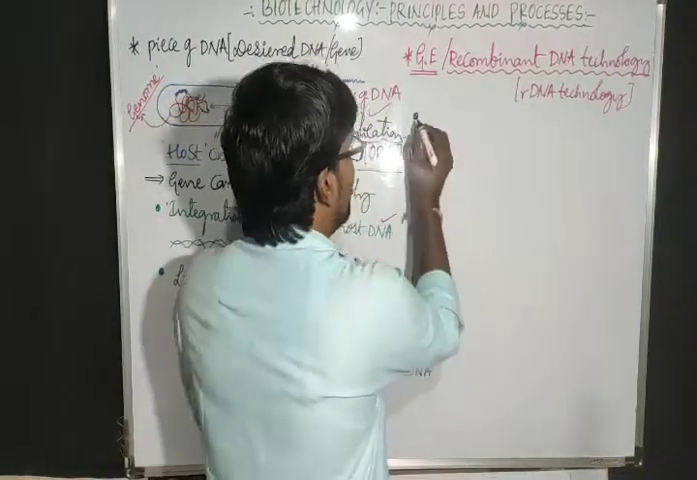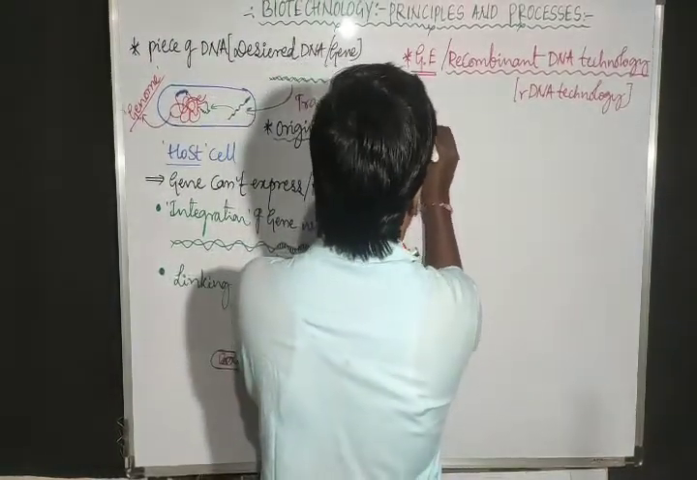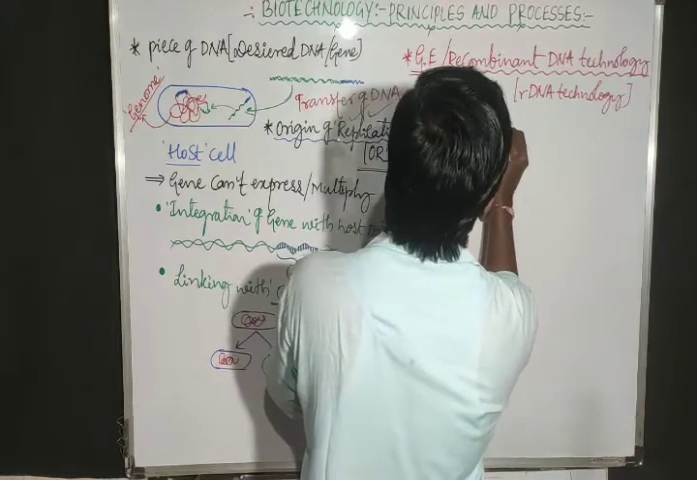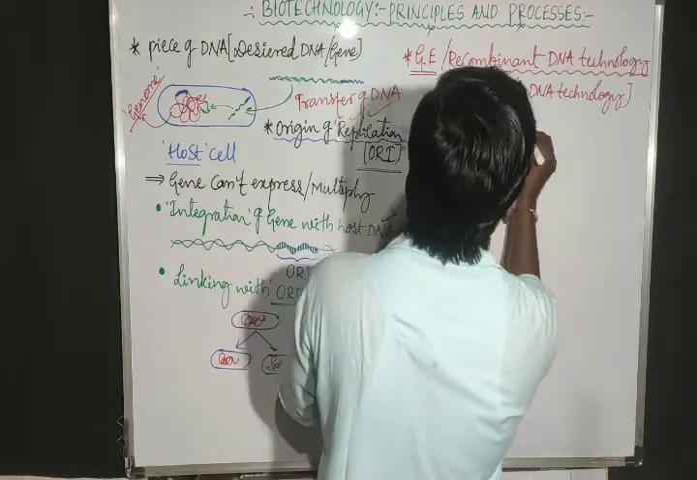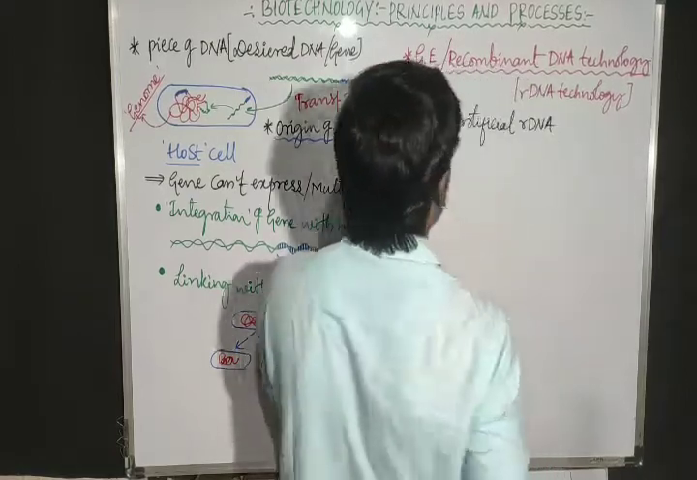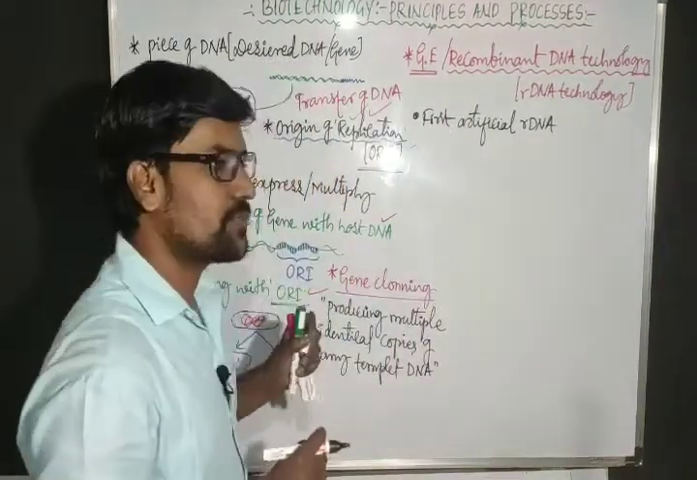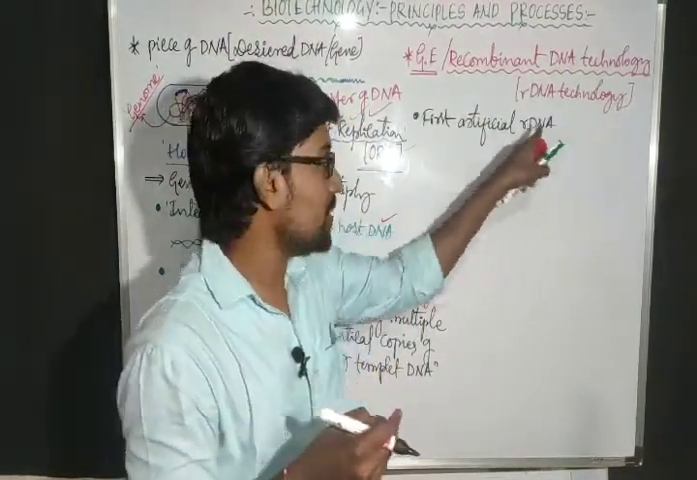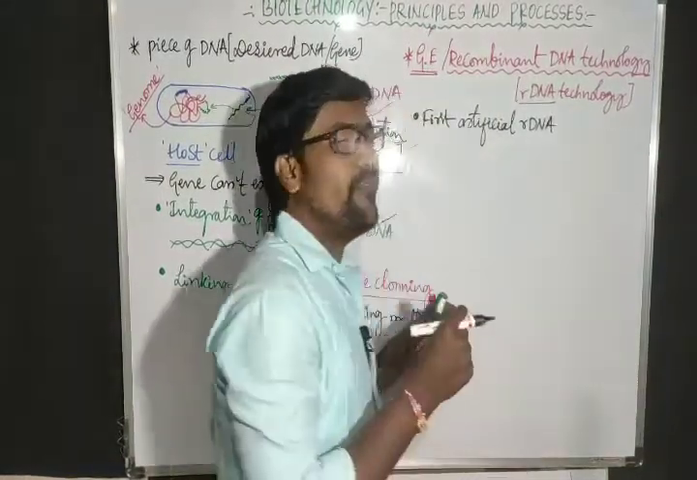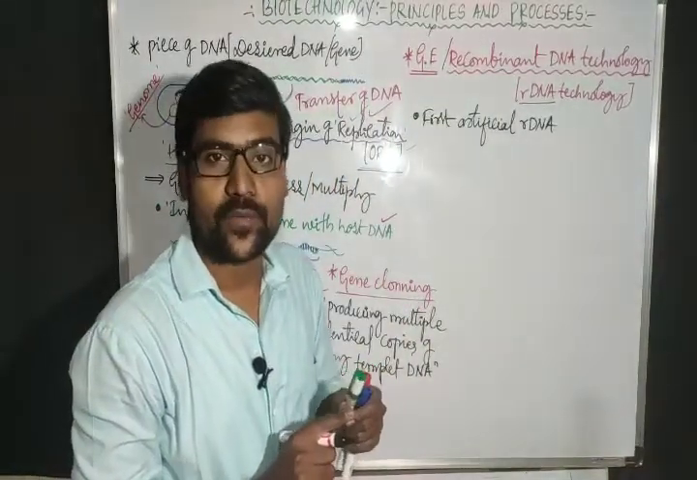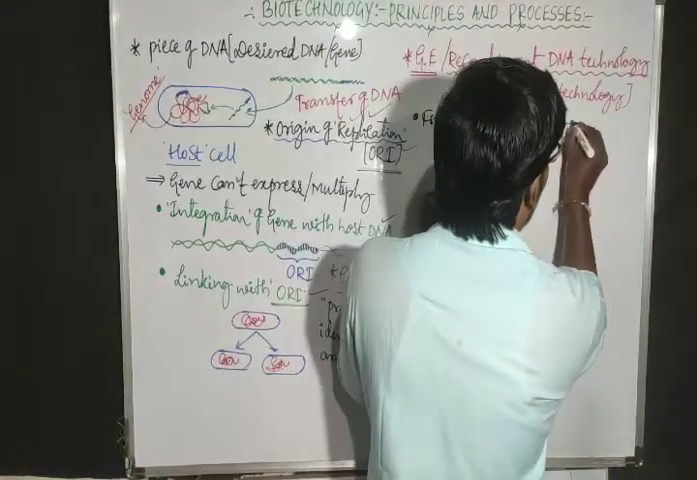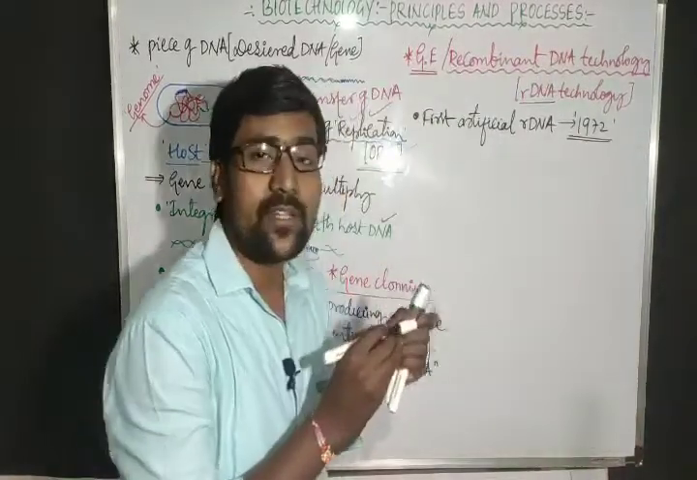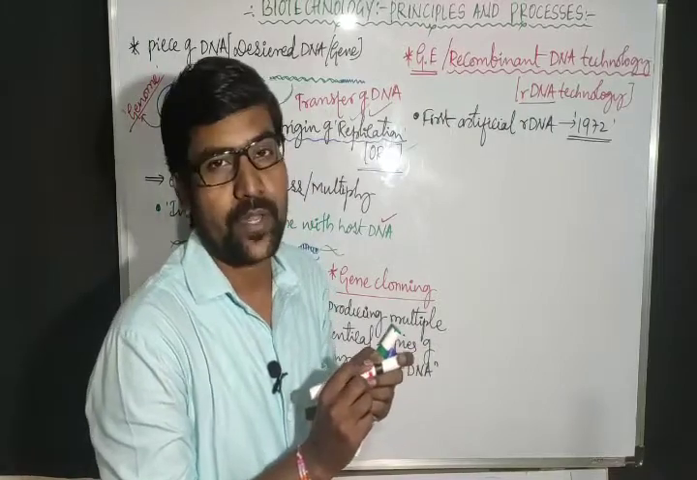First artificial rDNA. Now the question will arise. Of course, we can mix two different DNAs, and that becomes a recombinant DNA, which we simply refer to as rDNA. When was this first rDNA produced? It was produced in the year 1972.